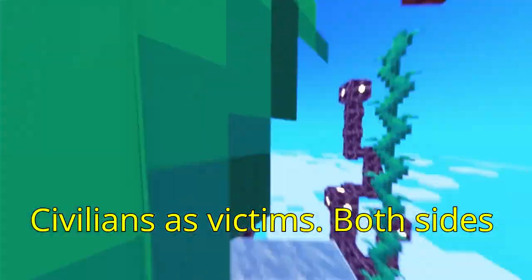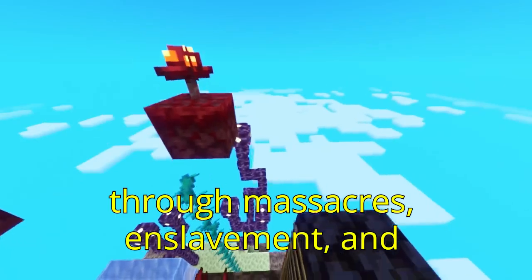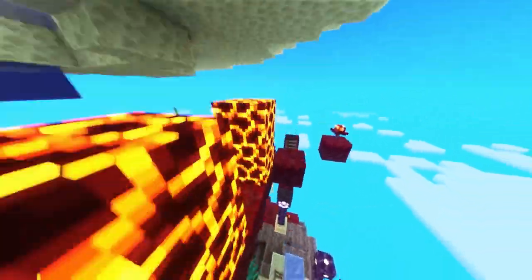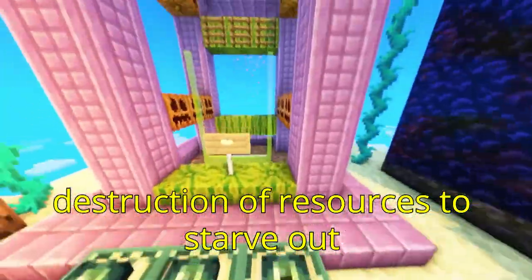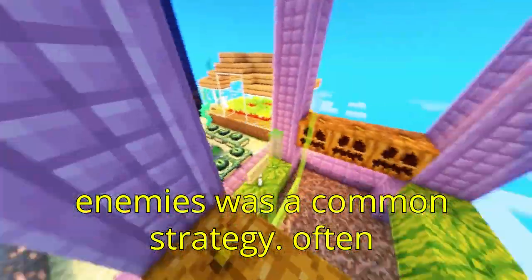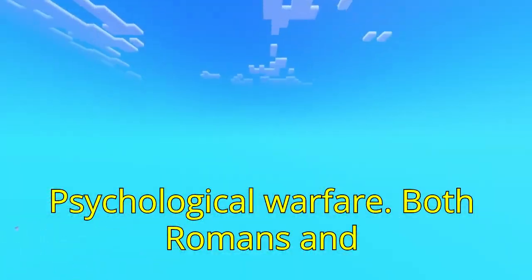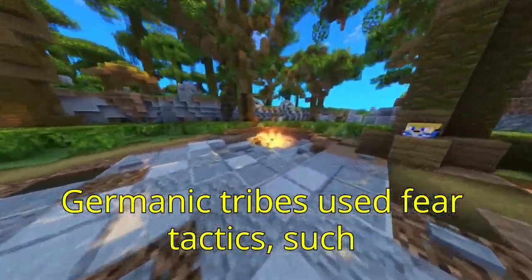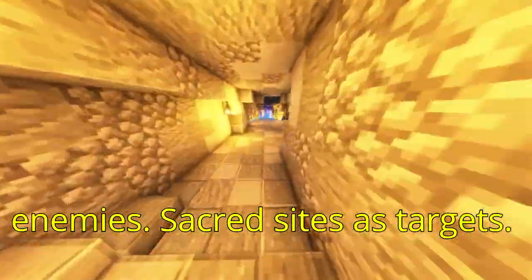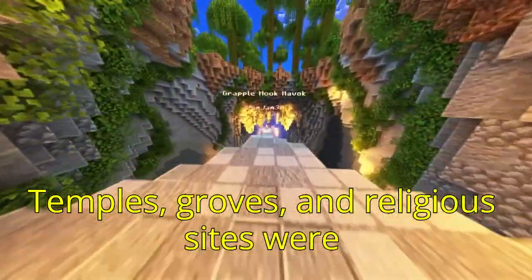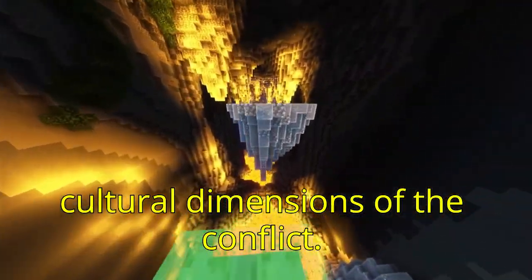Civilians as victims. Both sides frequently targeted civilian populations through massacres, enslavement, and destruction of settlements. Scorched earth tactics. The systematic destruction of resources to starve out enemies was a common strategy, often leaving regions depopulated. Psychological warfare. Both Romans and Germanic tribes used fear tactics, such as public executions, to demoralize their enemies. Sacred sites as targets. Temples, groves, and religious sites were often destroyed, highlighting the cultural dimensions of the conflict.